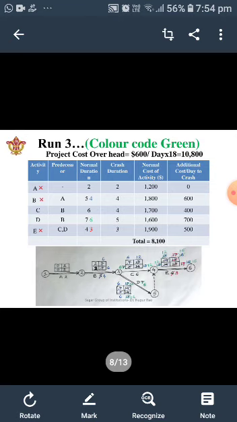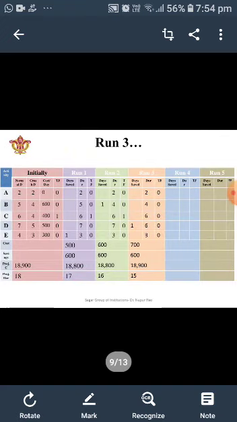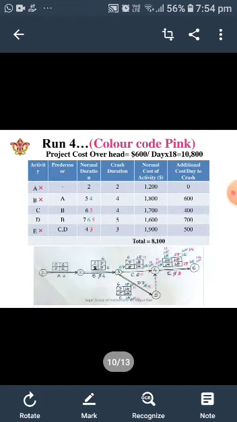We'll have to simultaneously reduce 1 day from each activity because they are both in parallel. So doing that, we reduce 1 day from C and D both, and we have made changes in all the 4 timings,